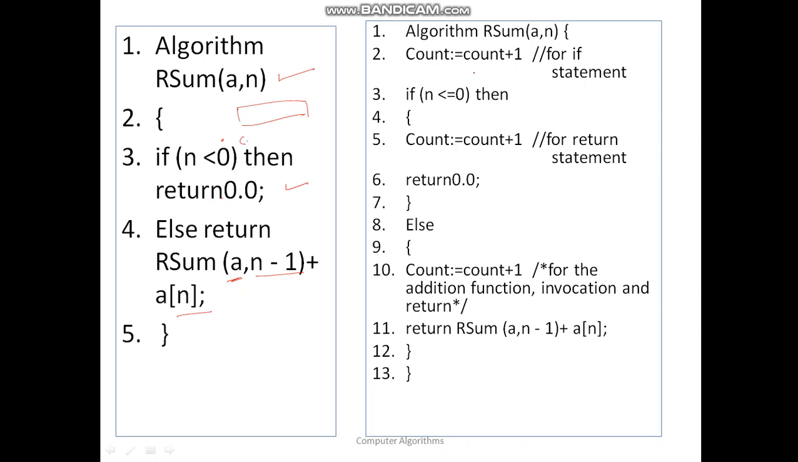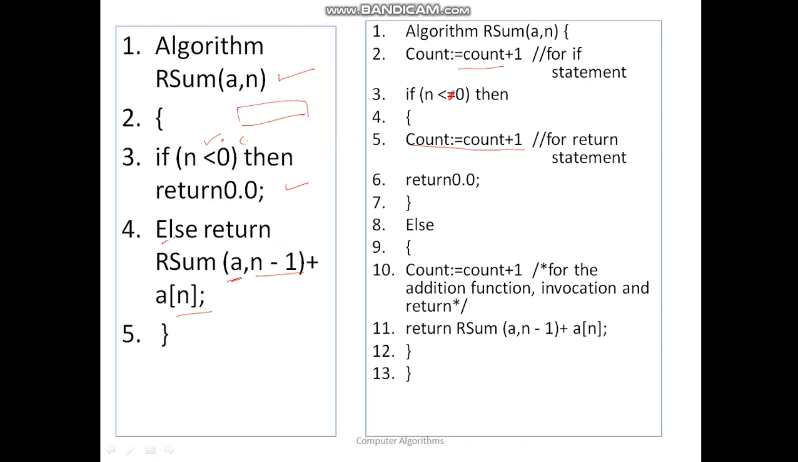So what is being done here is count is equal to count plus 1. This is for the first if statement. So if n is less than 0, then return 0. That return 0 is there, and for that one count is calculated. So that is for the count. Similarly here, for else there will be no count.